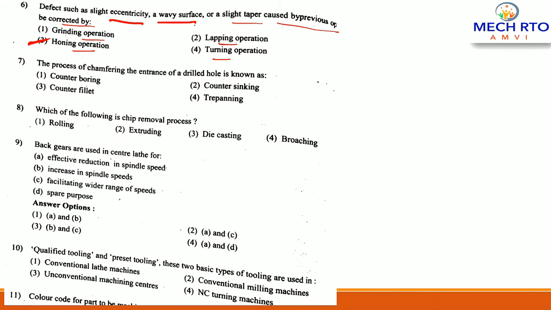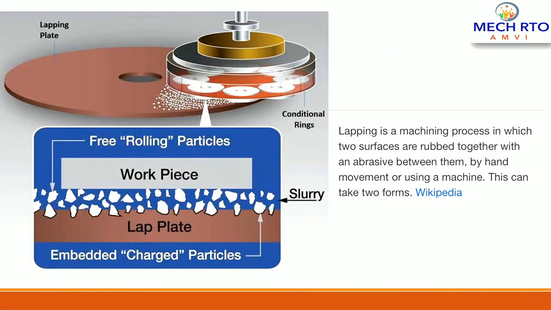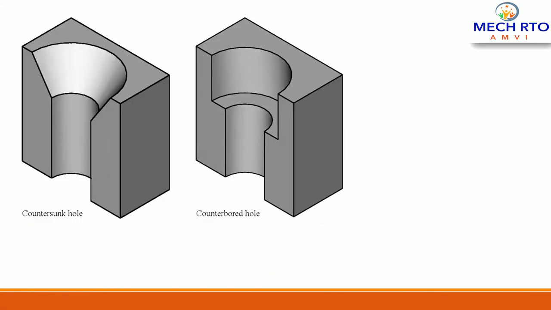Now the next question is, the process of chamfering the entrance of a drilled hole is known as. Options are counter boring, counter sinking, counter fillet, reaming. The answer is counter sinking. As you can see here, this is a counter sunk hole, right? There is a taper produced, and this is a counter bore hole. Counter bore hole, counter sink hole.